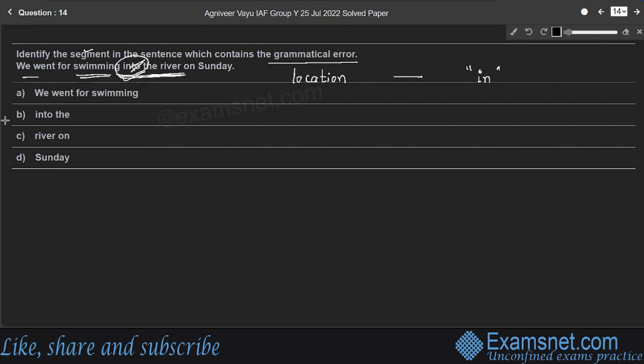Looking at the options, option B, into the river, contains the grammatical error. It should be in the river.